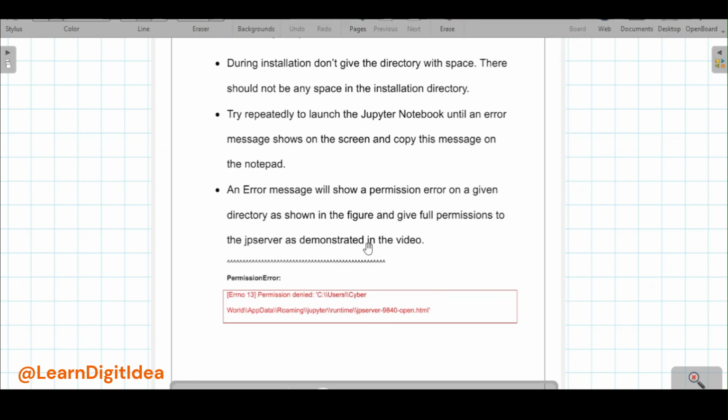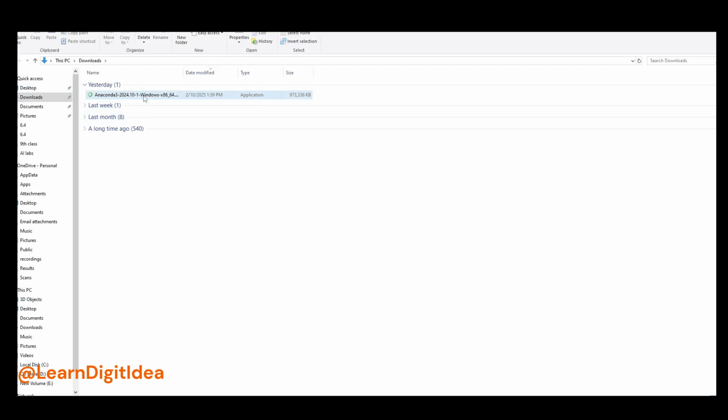in the video. Let's move to the video part, where I will show the installation, where we'll make the necessary things for the installation purpose, and then we'll show how to tackle this error. As I have the downloaded Anaconda software in my downloads directory, I will just double click to install.